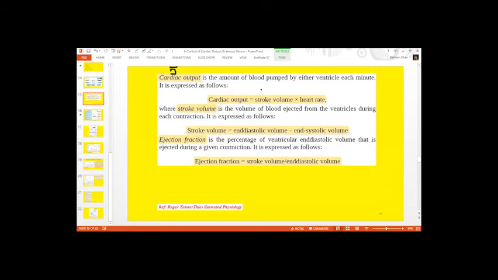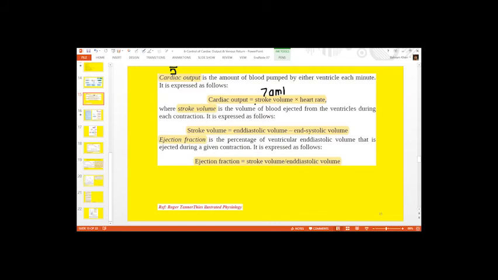And the normal value for stroke volume is 70 milliliters. Remember, there is a difference between stroke volume and cardiac output. Although stroke volume is one of the factors that determine cardiac output, the simplest definition of stroke volume is the volume of blood pumped by the heart in one stroke, in one beat.